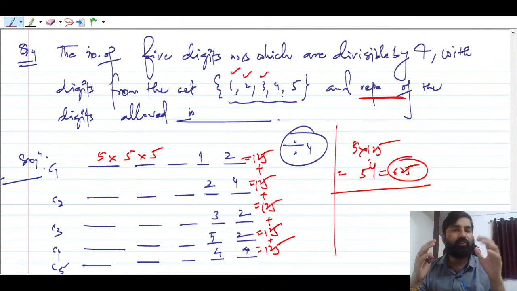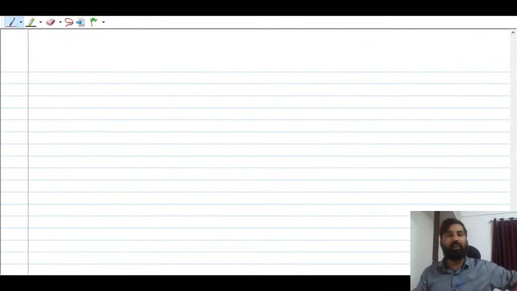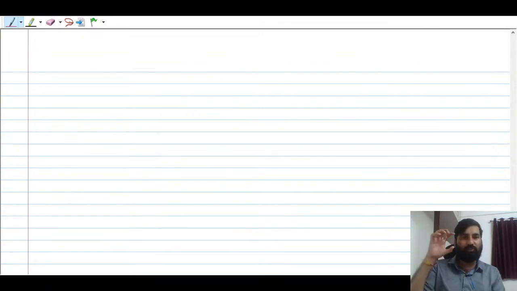So I hope your basic concept of counting is over, right? And there are some principles of counting that I have discussed. The principle of counting was basically multiplication. Multiplication is nothing but a two-step process, that you have to always keep in mind. It means all events have to occur. Understood? So step by step you have to do it, and you fill that space. I have taken one example, a very good example.